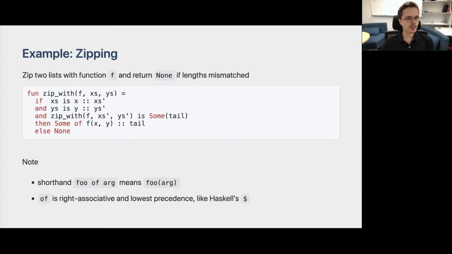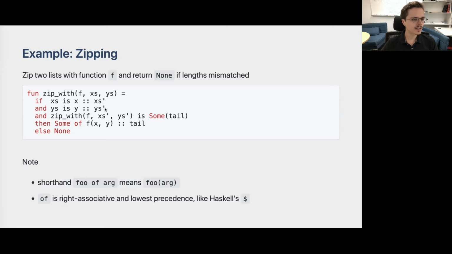Here's another good example of what we have seen so far. We can define a function zipWith that zips two lists in input, applying a function f on each of their pairs of elements, and returns none if the two lists have a mismatched length. To do this, we simply test whether xs is a non-empty list with x as the head and xs prime as the tail.